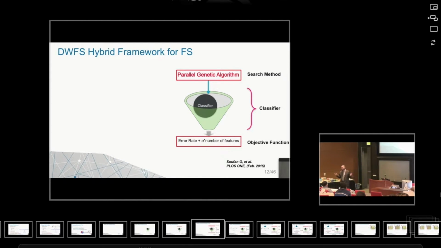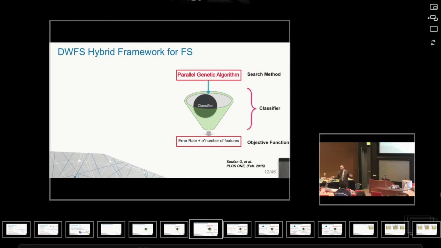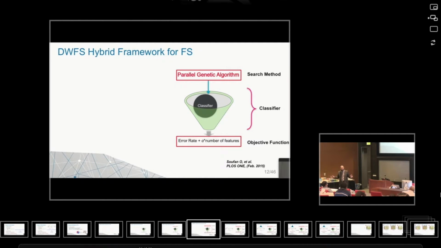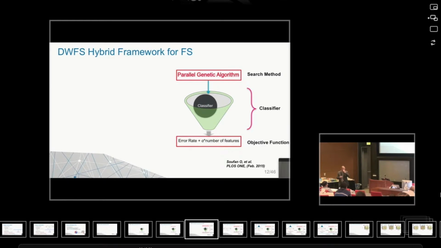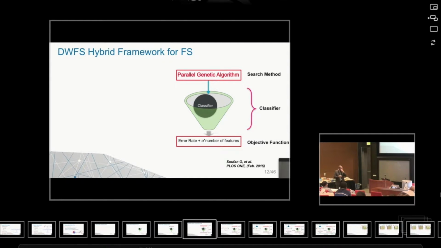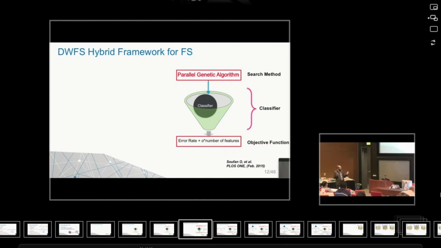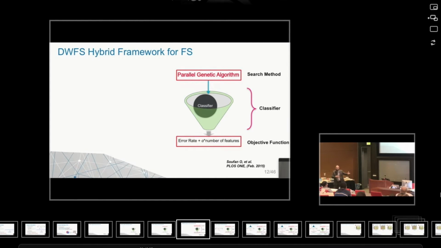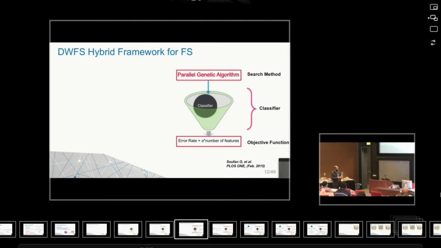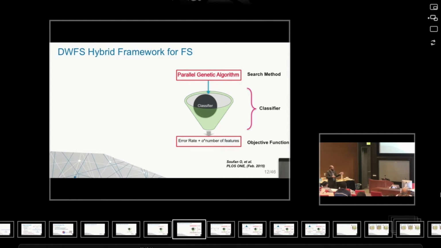Now we thought, since we have a parallel genetic algorithm and we have nice resources at KAUST, okay, let's use the parallel genetic algorithm and just optimize everything. It turned out not to be the case because it is still a combinatorial problem. The space is really huge and there is a tendency to overfit if you optimize beyond a certain number of iterations. So we came up with this step.